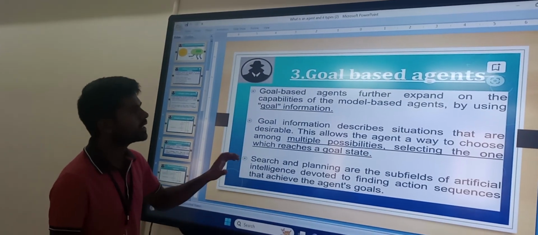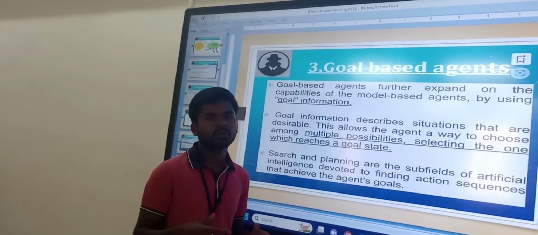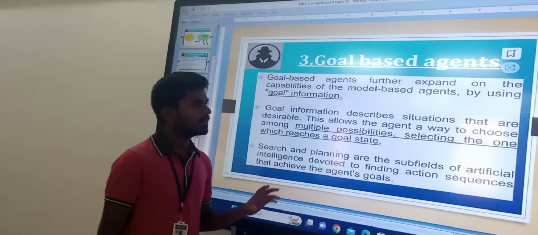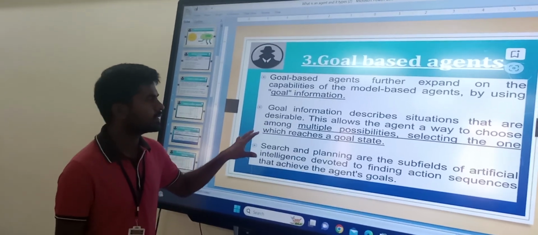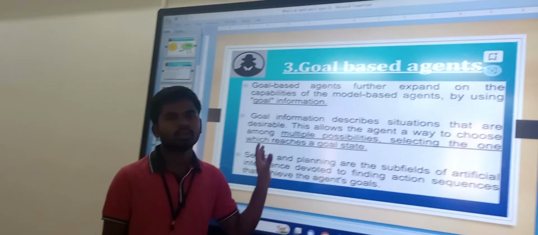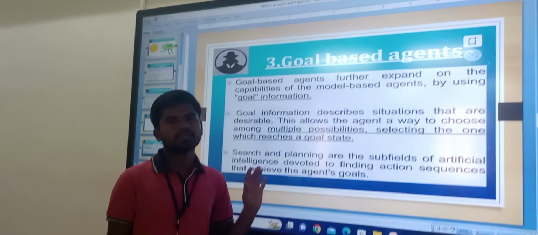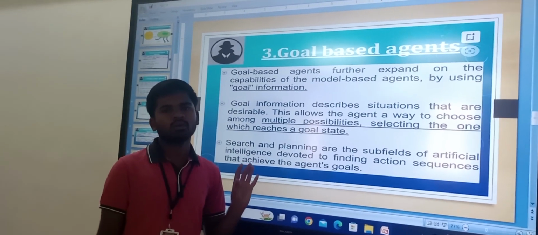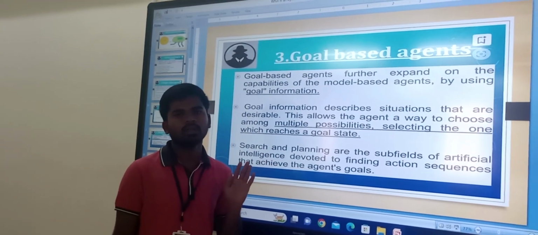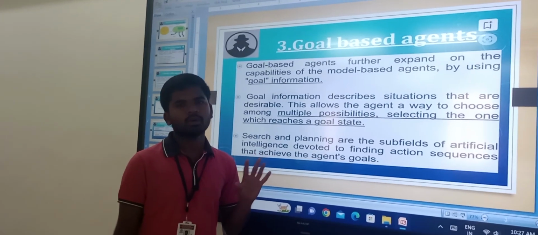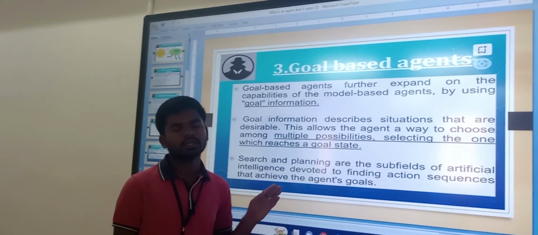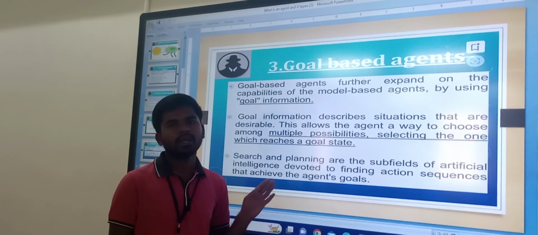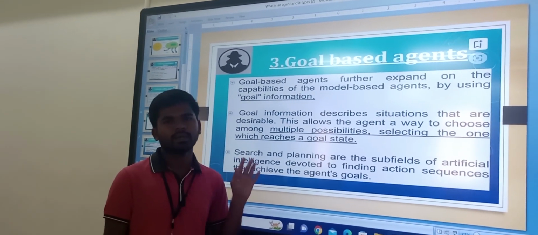Coming to goal based agents. Goal based agents have a specific goal to achieve. Some goals are set for the goal based agents. Suppose for an autonomous car, the driver fixes a goal. If he starts from Bangalore to go to Hyderabad, he has n number of possible ways to reach Hyderabad. But using a goal based agent, it gives the efficient way to reach the goal, that is Hyderabad.